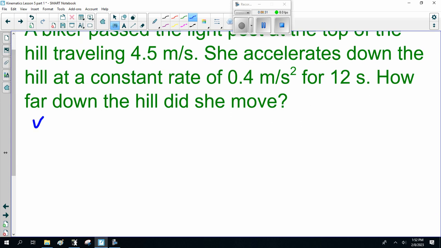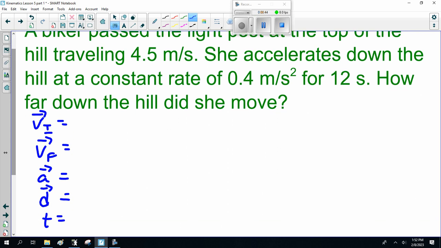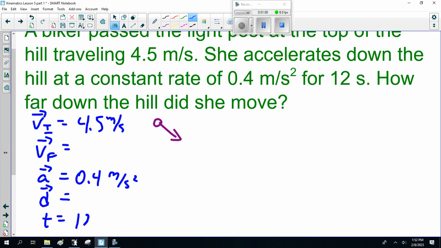Then we go: the initial, final, acceleration, displacement, and time. So her V initial is 4.5 meters per second. And I should draw a picture. There she is, going down the hill. Acceleration, constant rate, 0.4 meters per second squared, 12 seconds. How far down the hill did she move? So we're looking for displacement. Notice we do not have V final. Don't have it, don't need it.